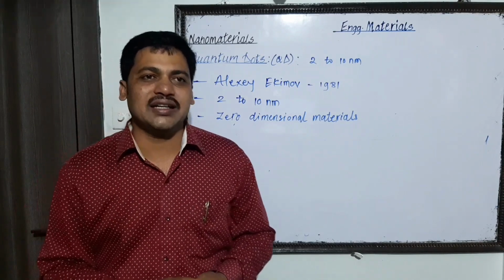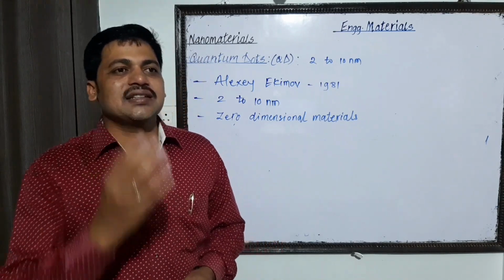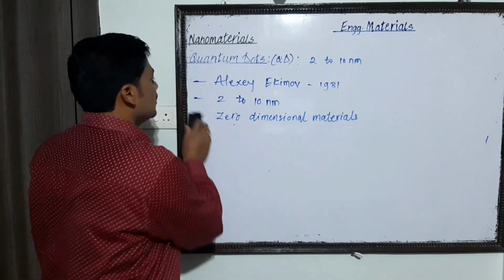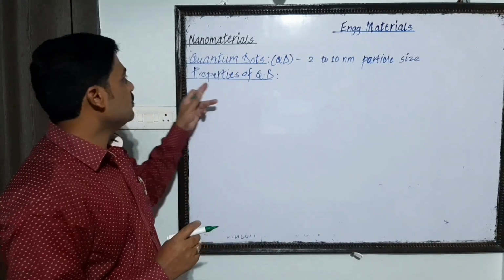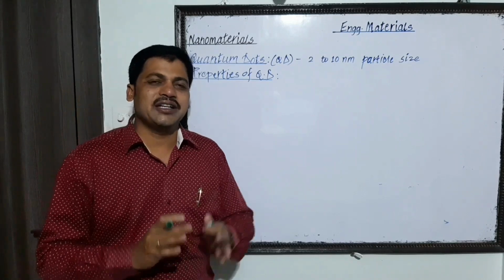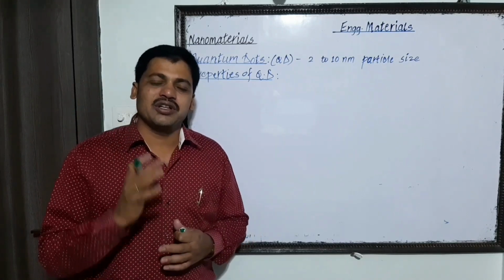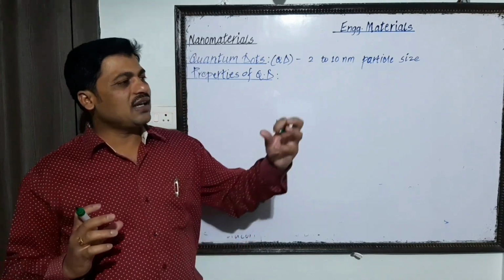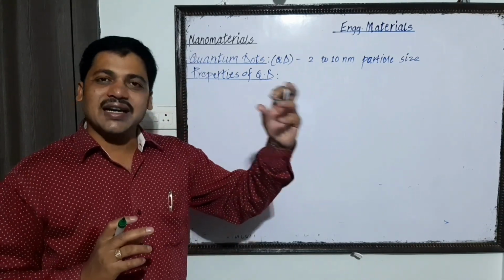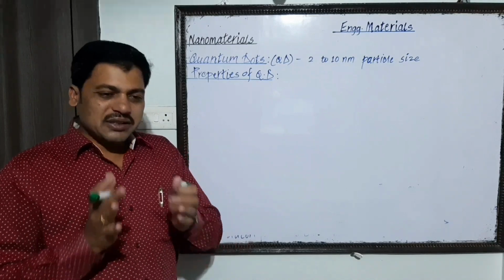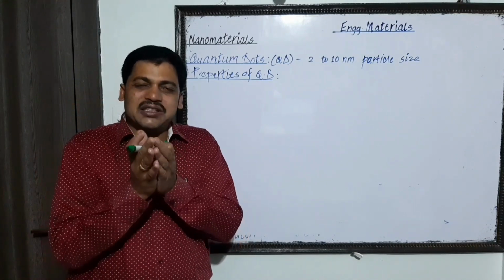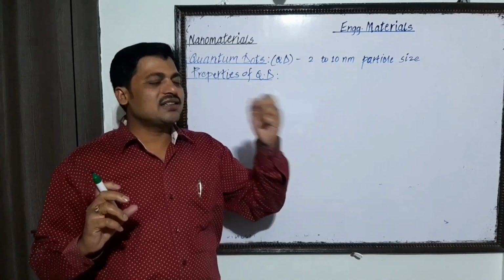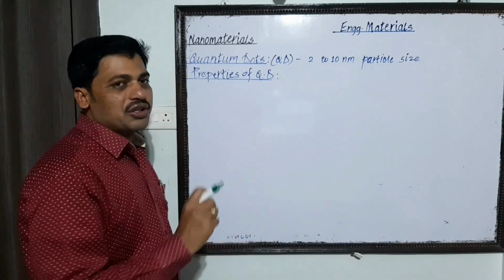Next important point concerned with the same is the properties of the quantum dot. So let us discuss the important properties of quantum dots. Friends, please remember, quantum dot has properties in between the bulk semiconducting material and the discrete atom or molecule. That means quantum dot has intermediate properties between these two, bulk semiconducting material and an atom or molecule.